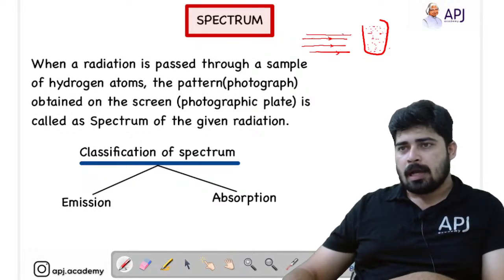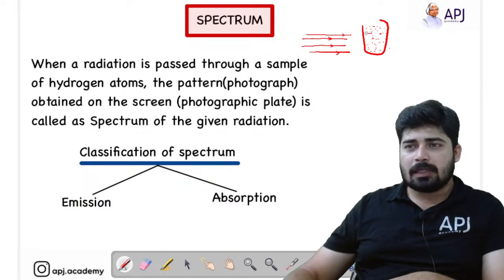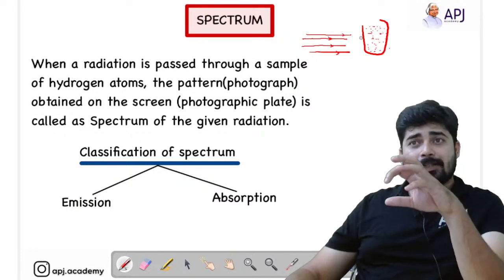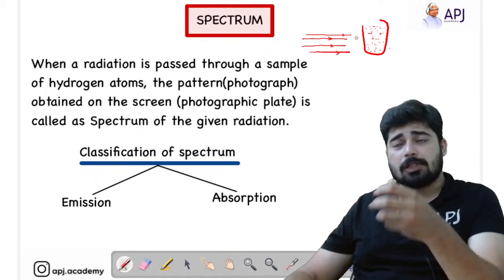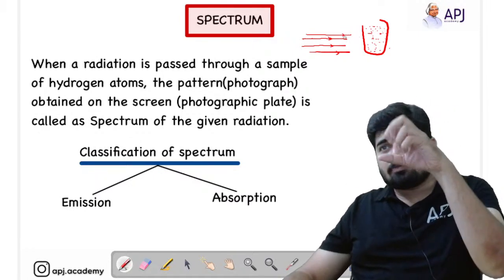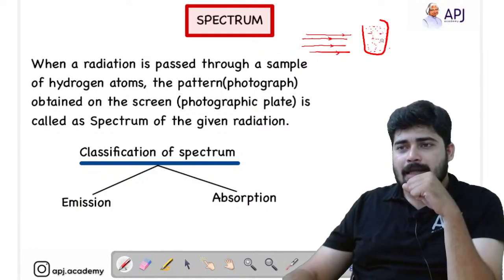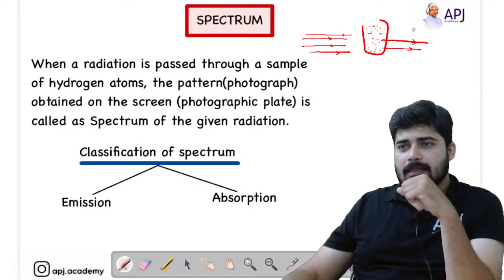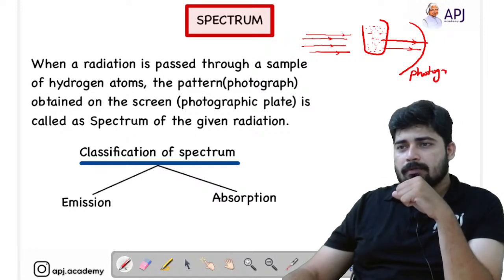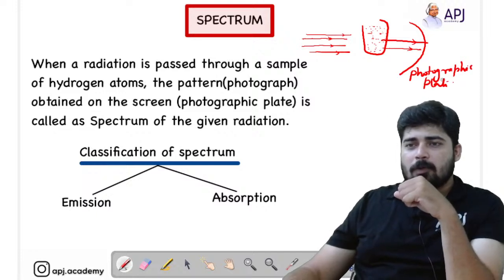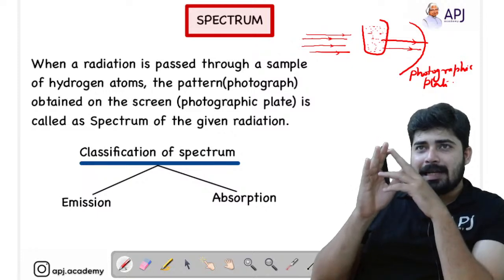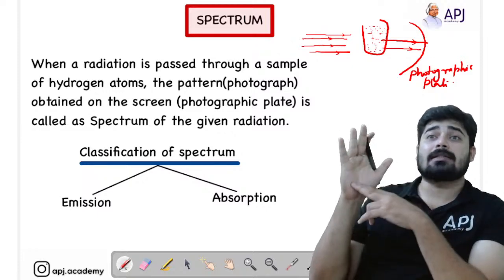Okay, and some of the energies or radiation means it is photons or energy. Some of the energy is absorbed by the sample, and some of these energies get passed through this sample, right? And we have placed a photographic plate over here. This is the photographic plate. In the photographic plate we have seen a photograph, or we call it a pattern.